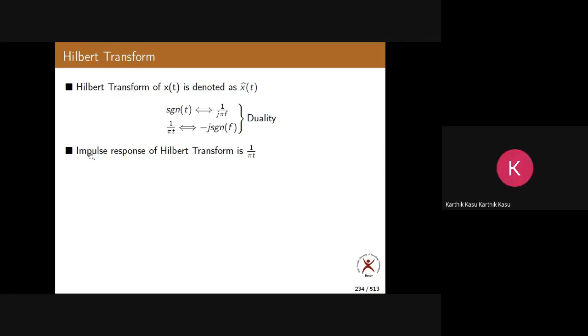Okay. So the impulse response of the Hilbert transform is 1 by pi t. Now, this is a Hilbert transform. Input is x of t, impulse response is 1 by pi t, output is x hat of t. Now, what is x hat of t? What do you write generally? x of t convolution 1 by pi t.